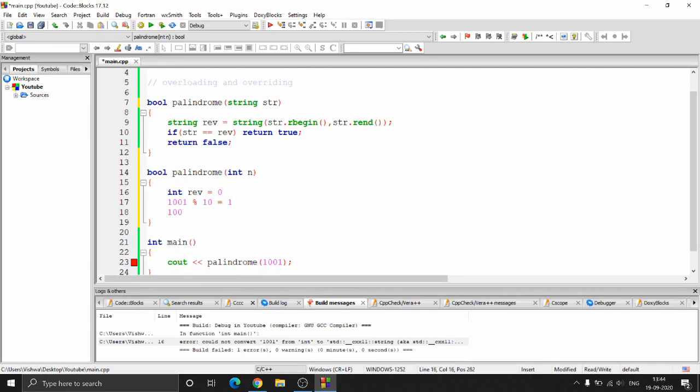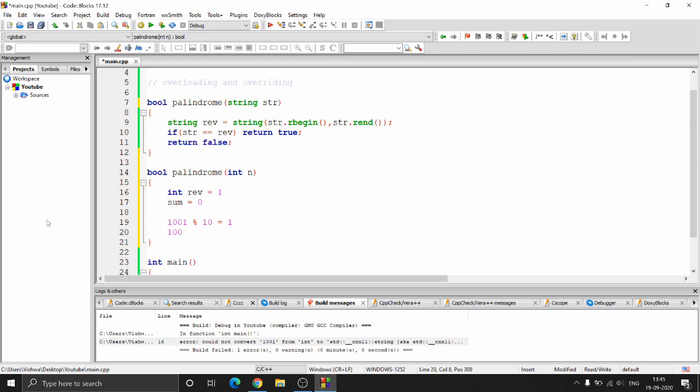So basically you first have sum equal to 0, like this. Sum or reverse number, anything you can call that, it will be 0. And what you do is 0 into 10 plus 1, and you put it inside the reverse number. So now this has become 1, right? 0 into 10 is 0, plus 1 is 1. Now you divide this by 10. So 1001 by 10 is basically 100.